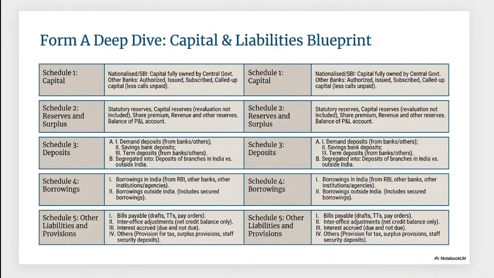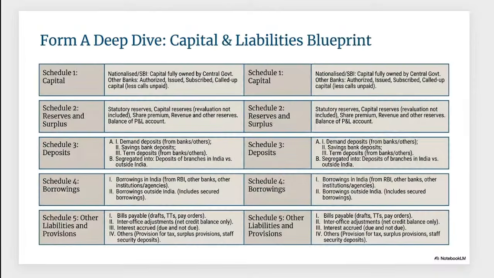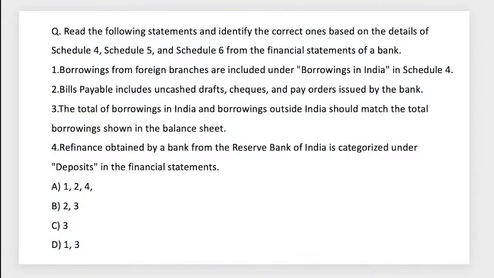So when it comes to the profit and loss account, this is about the final accounts of a banking company. Where is the profit and loss account? Here it is. So this is schedule 13-14 income and 15-16 expenditure schedules, and the income, interest income, other income, interest expended and operating expenses and all, they are generally part of this particular curriculum, right? So they'll be asking questions around these 18 schedules and all.